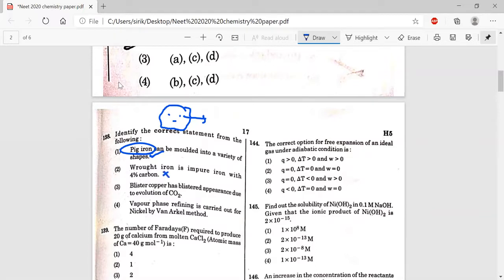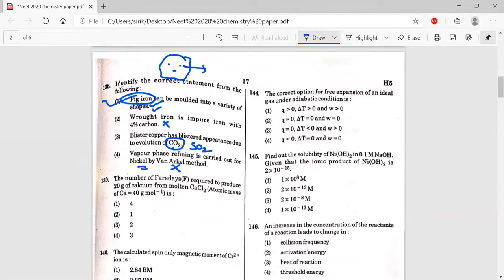No, wrong answer. Wrought iron is one of the purest forms. Blister copper means bubbles of SO2 come out from the copper. And vapor phase refining we do for nickel, but by Mond's process, not by Van Arkel's process. So the first option is the correct answer. And see the next question.